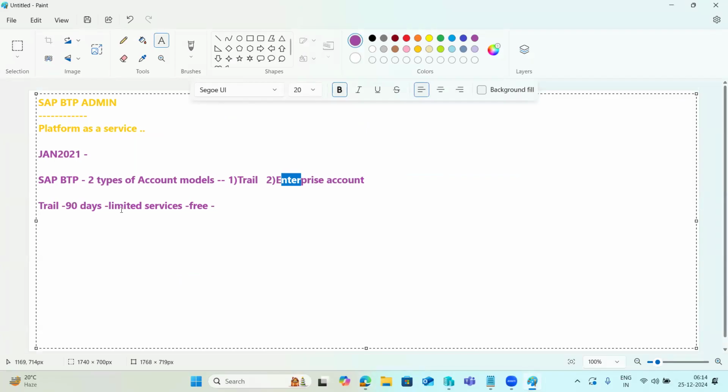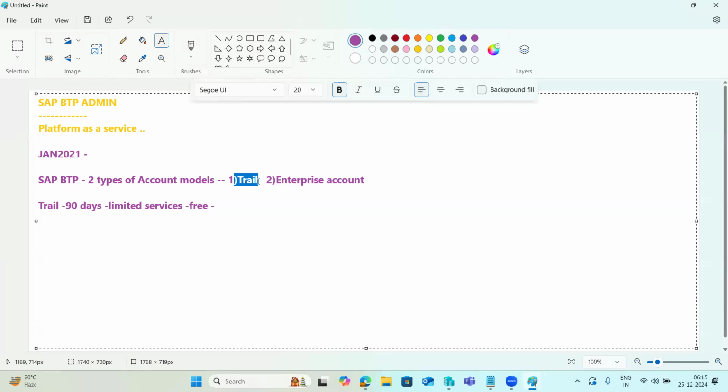The trial account has limitations here. The trial account is free for 90 days only. The services provided in the trial accounts are restricted in the resources you can use. It's not fully usable, only with some restrictions, such as limitations on memory and regions.